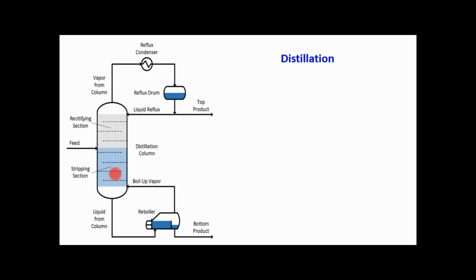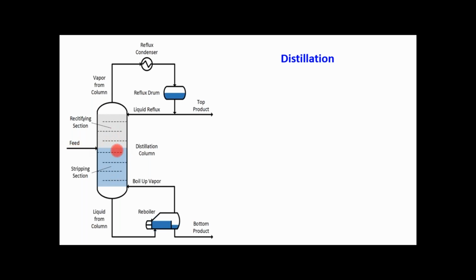Some packings are used, like Pall ring, cross partition ring, Raschig ring, Berl saddles, etc. Packings can be used instead of plates, depending on the requirement. We are not going into the detailed comparison of plate and packed columns, their pressures, etc. We are just clarifying the distillation concept.